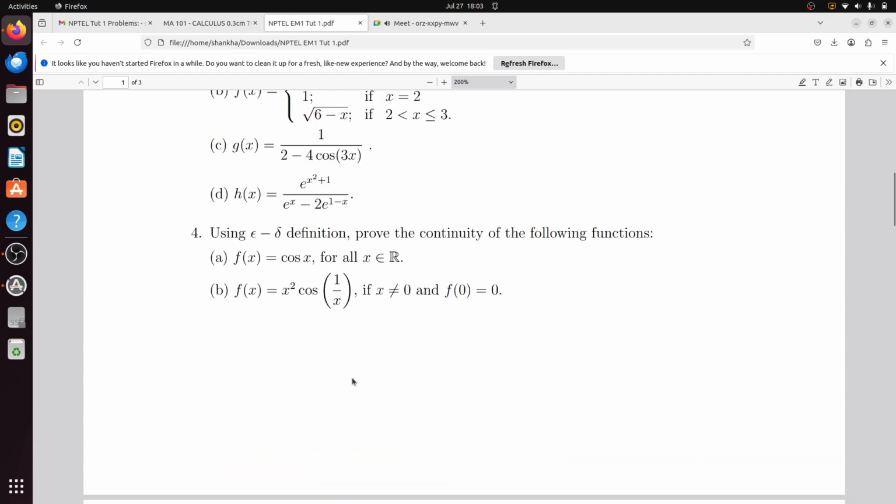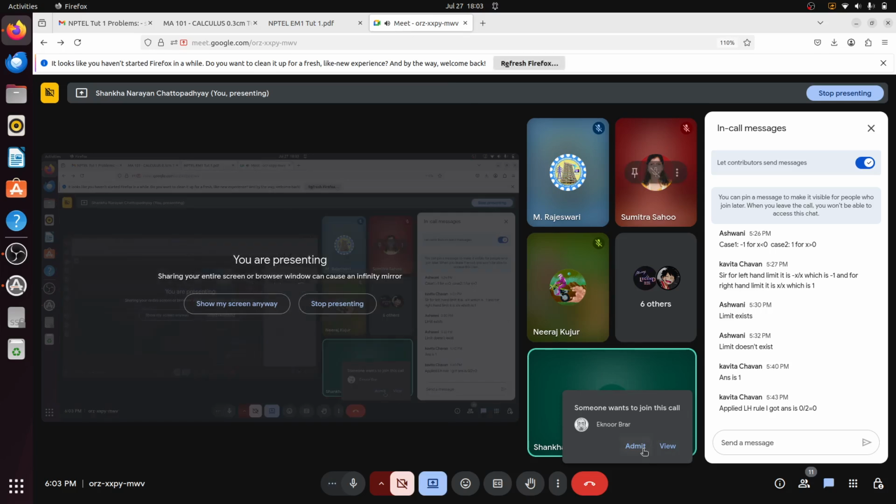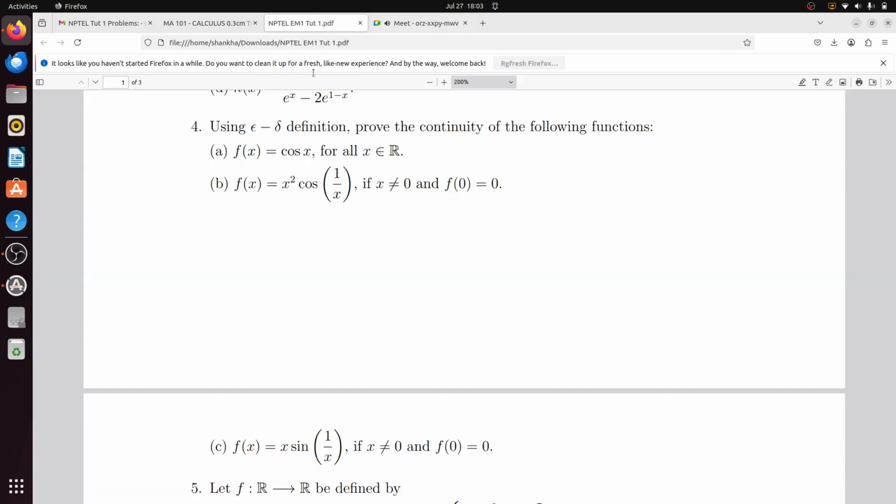Okay, then I have a few problems using epsilon delta. I will not discuss this problem. These 3 problems please note down. These 3 problems will be your home task. Using epsilon delta definition, prove the continuity of the following functions: f(x) equal to cos x, f(x) equal to x square cos 1 by x, and f(x) equal to x sin 1 by x. I will not discuss the problems. You will need to solve them.